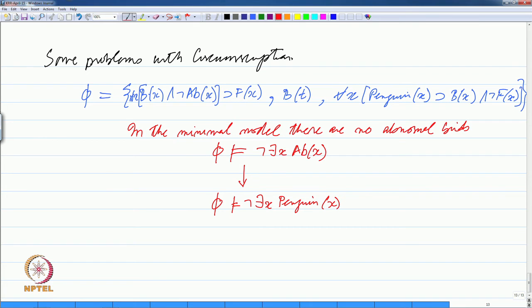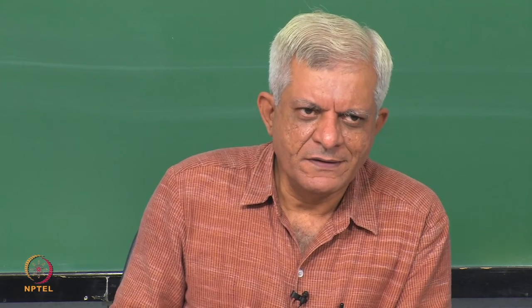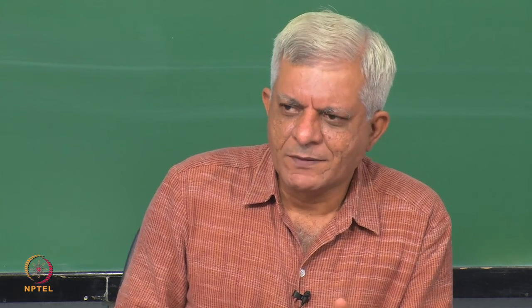So, circumscription has forced us to minimize the model, and in a sense minimize the number of abnormal birds, and we do not know of any bird to be abnormal. So, in a minimal model no birds are abnormal, but we also have a statement that penguins are birds which cannot fly, which implies that penguins are abnormal birds, and we are saying that there are no abnormal birds.